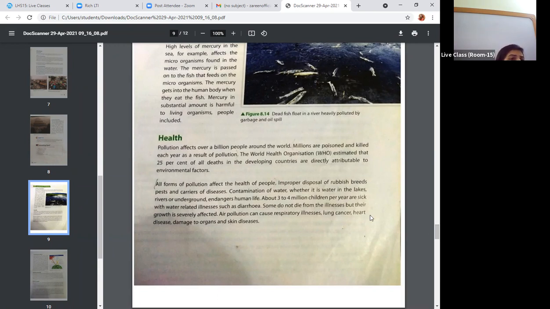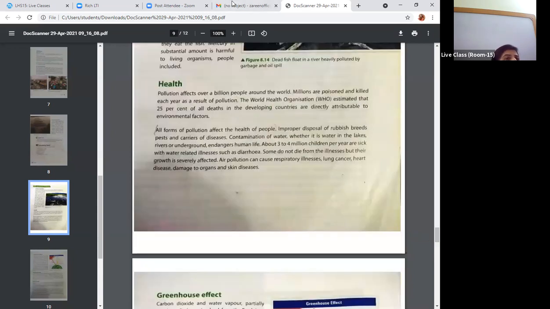About 3 to 4 million children per year are sick. Some do not die from the illness, but their growth is severely affected. उनकी health या उनकी growth बहुत ज़्यादा affected होती है, just because of that they do not have a proper food to eat, they do not have a proper water to drink. Air pollution can cause respiratory illness, lung cancers, heart disease, damage to organs and skin diseases. डेफिनेटली जब हमें साफ पानी पीने को नहीं मिलेगा तो हमें बहुत सारे स्किन डिजीजेस हो सकते हैं, ठीक है।